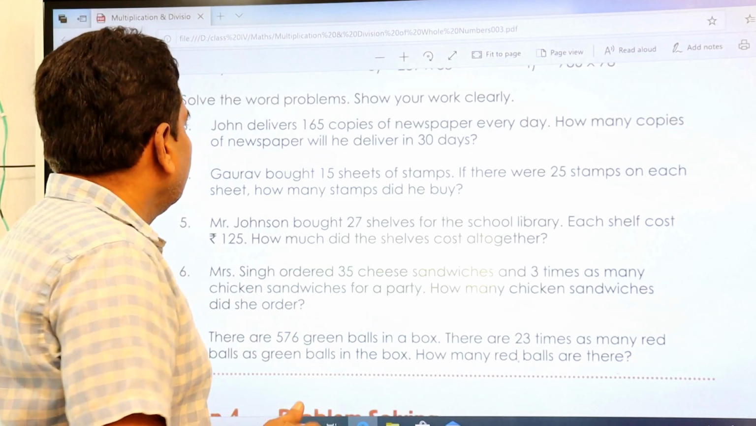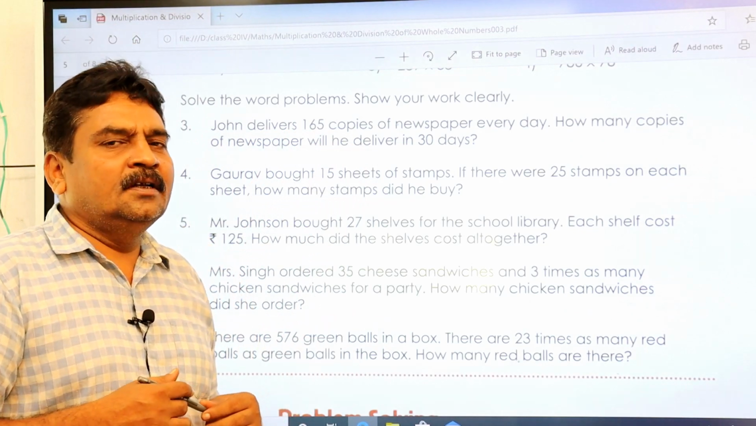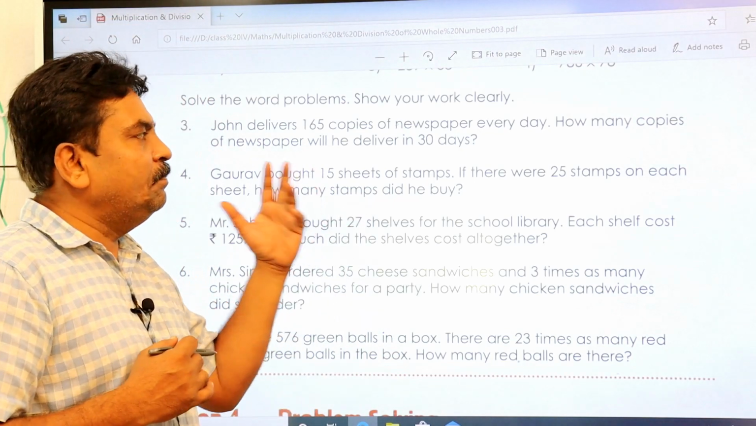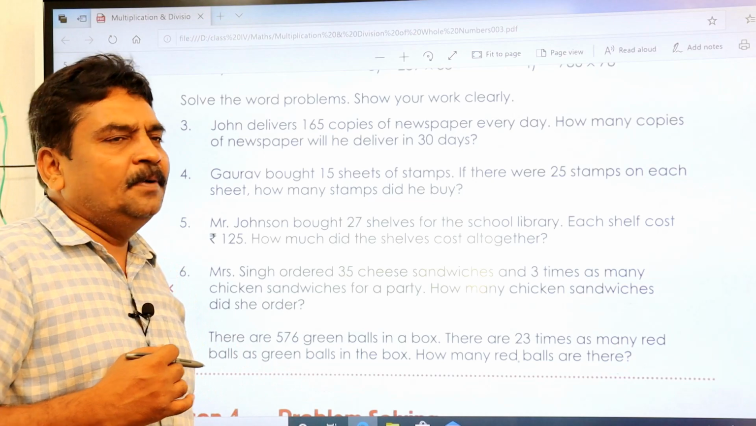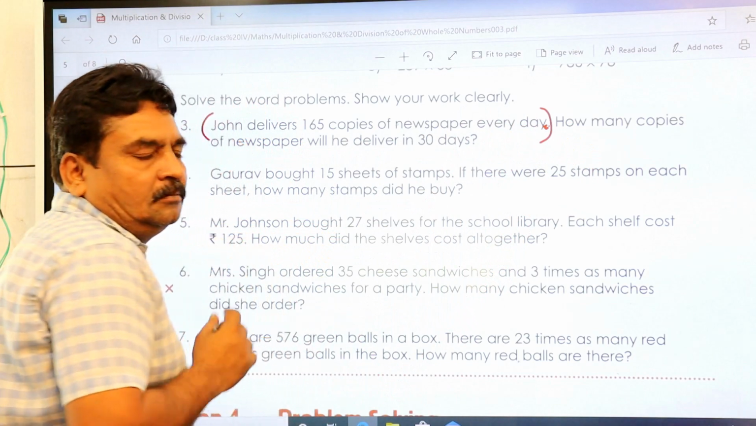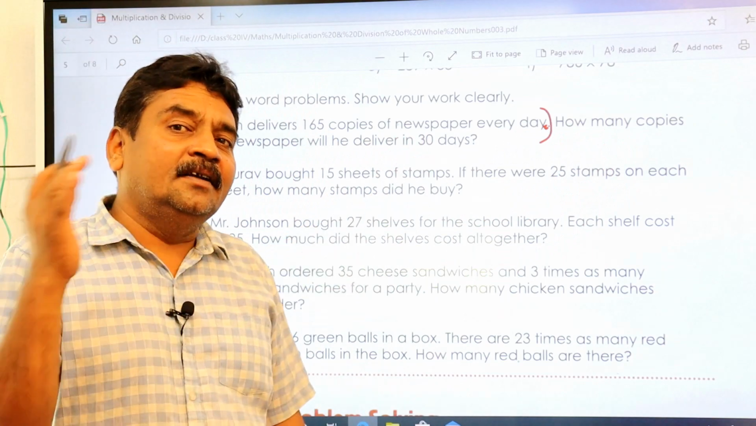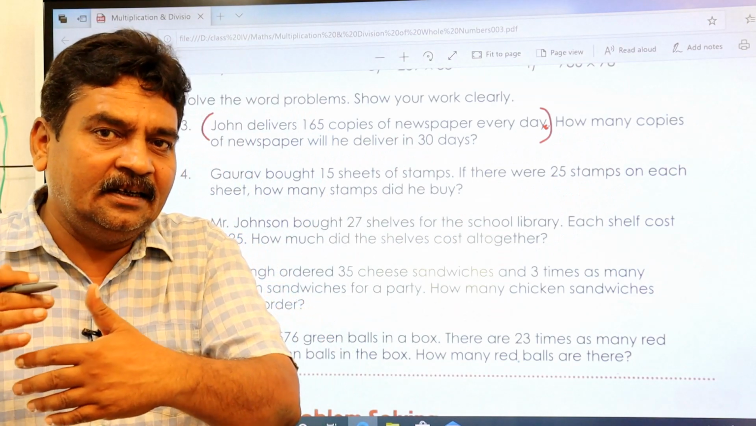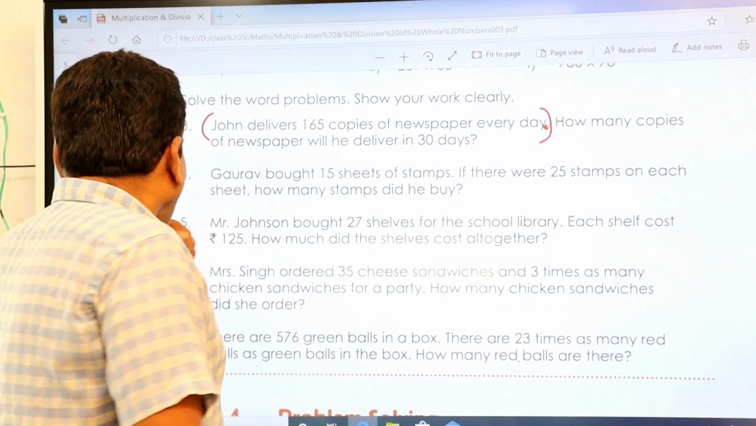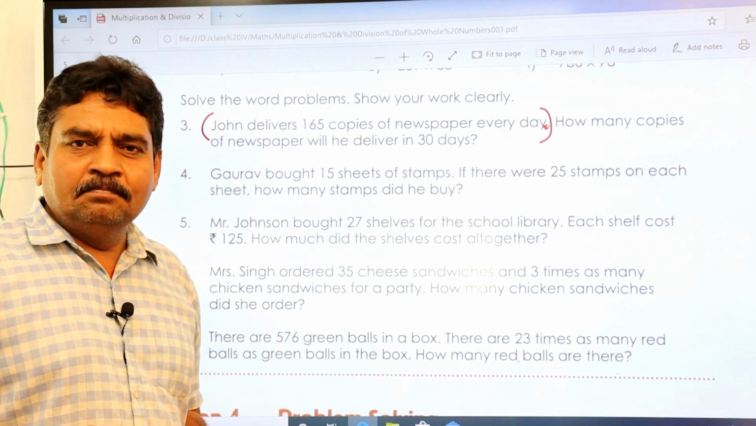This is my promise. John delivers 165 copies of newspaper every day. So John is a newspaper delivery boy. He delivers how many papers every day? 165 papers every day. This is your first line, from here to here. You have a full stop here. Keep it in your mind. How many copies of newspaper will he deliver in 30 days? Means 1 day's work, you repeat it 30 times. Means multiplication. So you have to multiply these two. It is very simple.